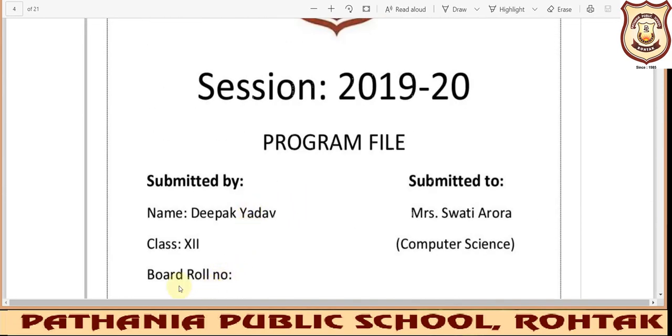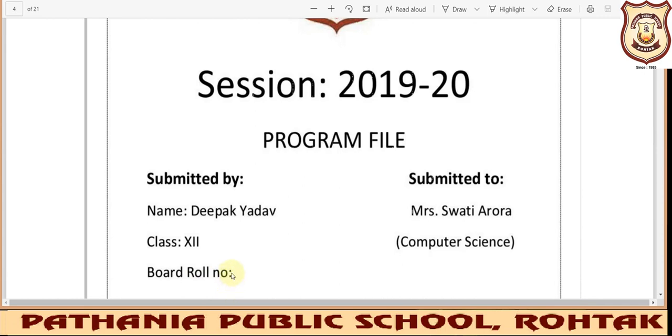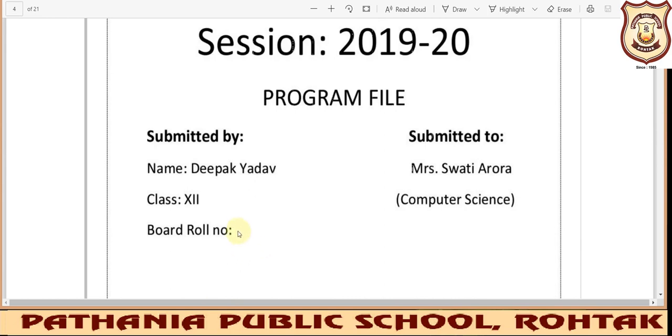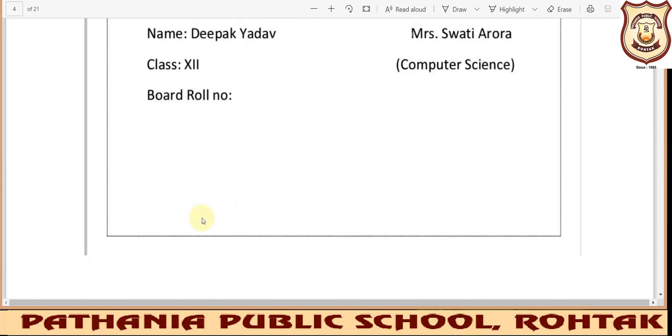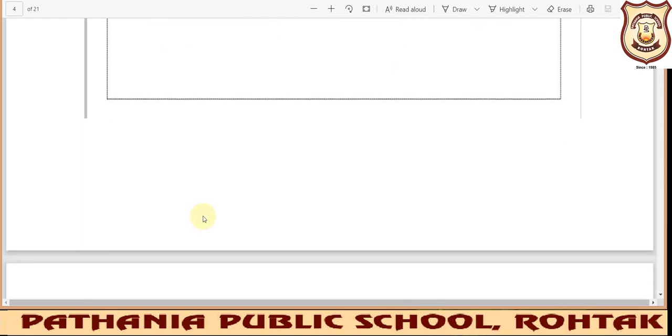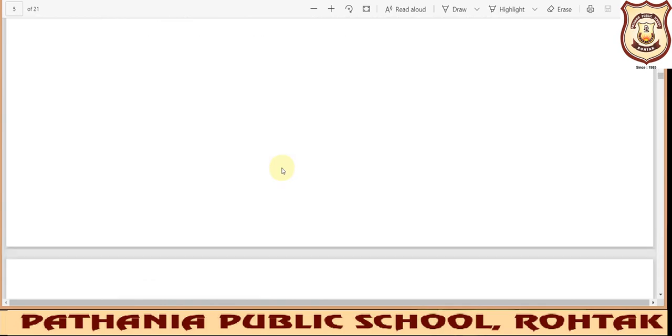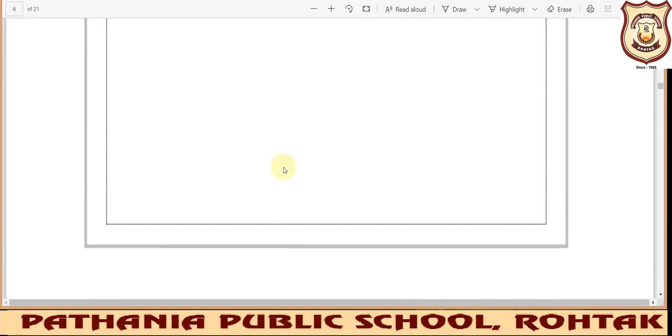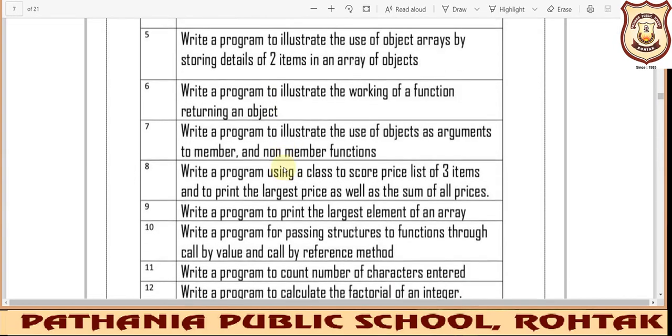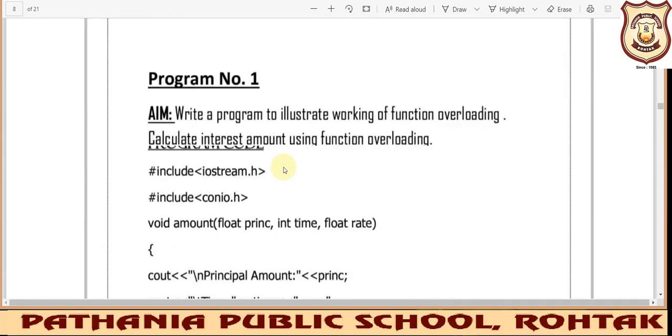Here you will be writing your board roll number that you will get after your pre-board exams are over, so you have to leave it blank. You can mention your section also if you want to, otherwise you can leave it. And you need to make these pages that I am giving you, like certificate, acknowledgement, and the index page should also be there. You can check these sample pages.